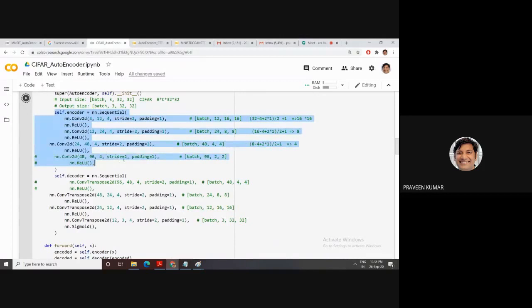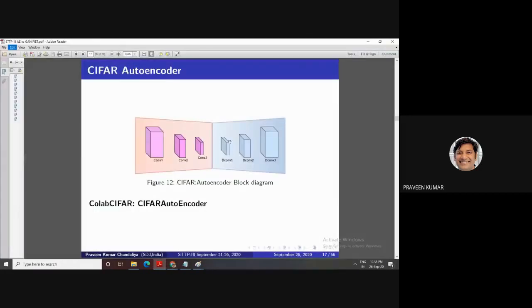So these are the 3 convolution blocks in this program. I have also mentioned the size, so you can see how to implement this convolution architecture. After this, the convolution means compression, and the next one is the deconvolution. Deconvolution is implemented with the help of the ConvTranspose2d function. In this case, we need to resize it, meaning deconvolution 1, deconvolution 2, again converting our size to the output size.